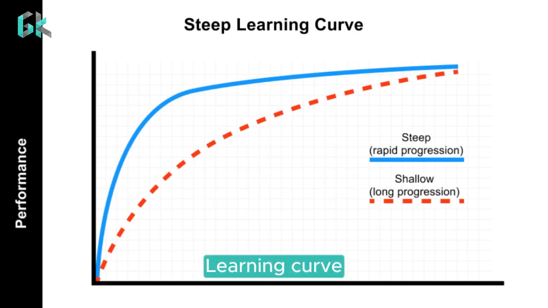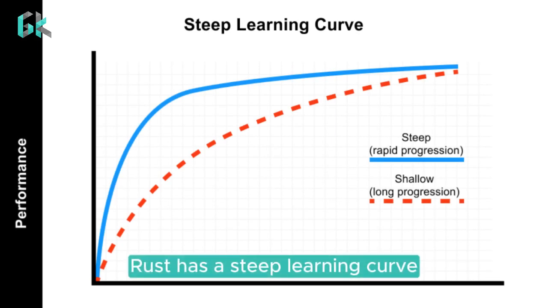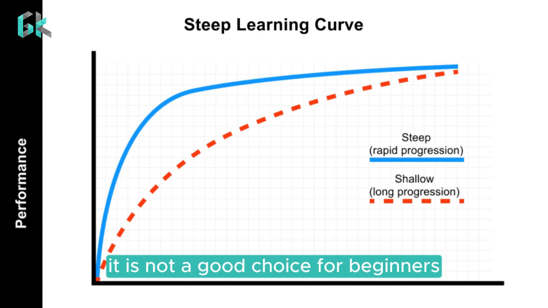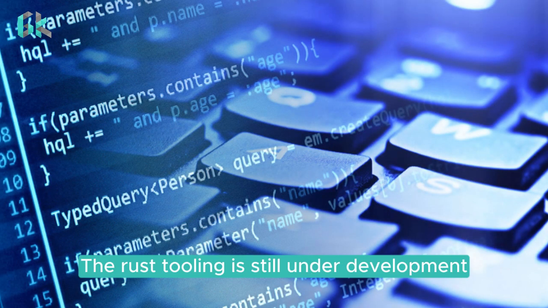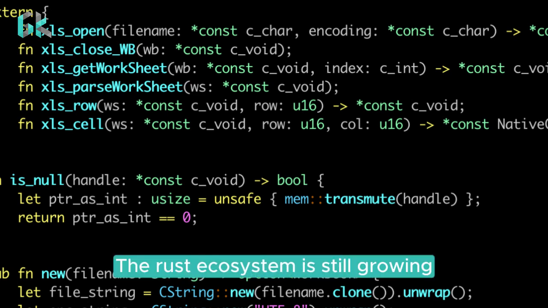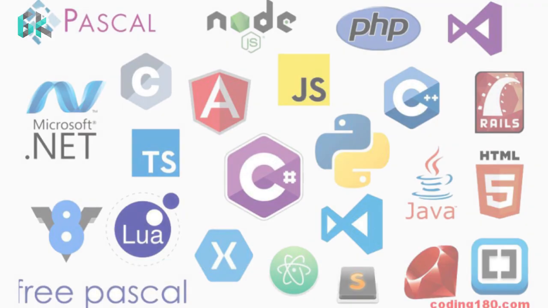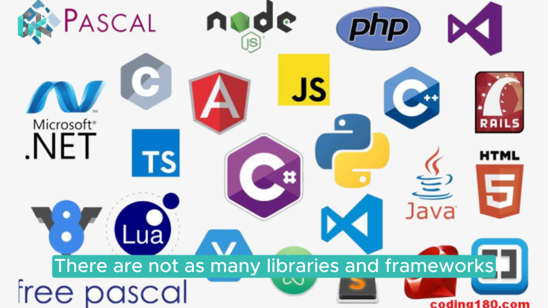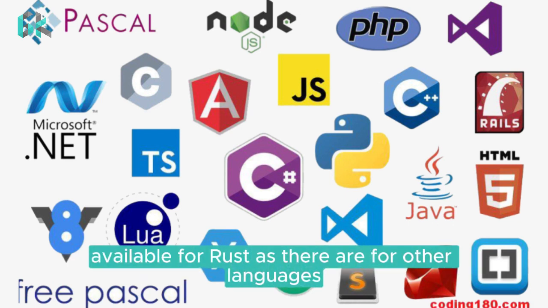Cons. Learning curve. Rust has a steep learning curve. It is not a good choice for beginners. Tooling. The Rust tooling is still under development. Ecosystem. The Rust ecosystem is still growing. There are not as many libraries and frameworks available for Rust as there are for other languages.